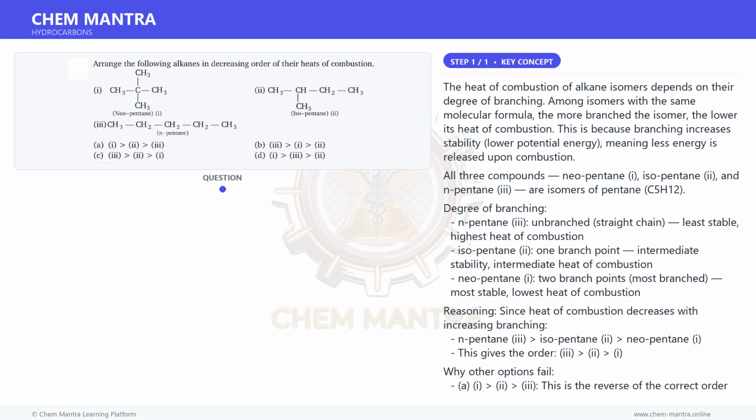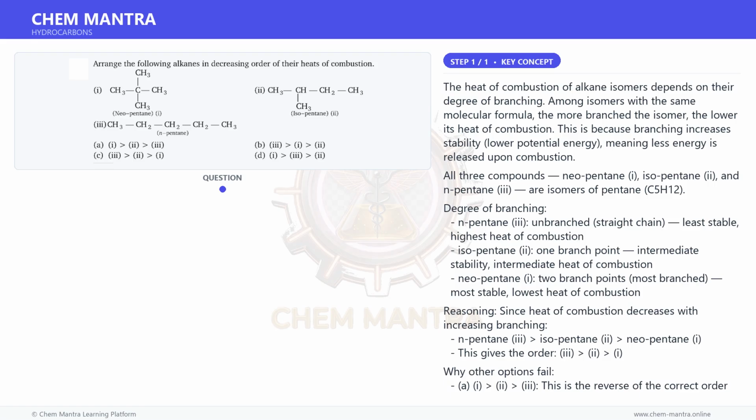All three compounds, neopentane (I), isopentane (2) and n-pentane (3), are isomers of pentane, C5H12. Degree of branching. n-Pentane, 3: unbranched, straight chain, least stable, highest heat of combustion. Isopentane, 2: 1 branch point, intermediate stability, intermediate heat of combustion. Neopentane, I: 2 branch points, most branched, most stable, lowest heat of combustion.